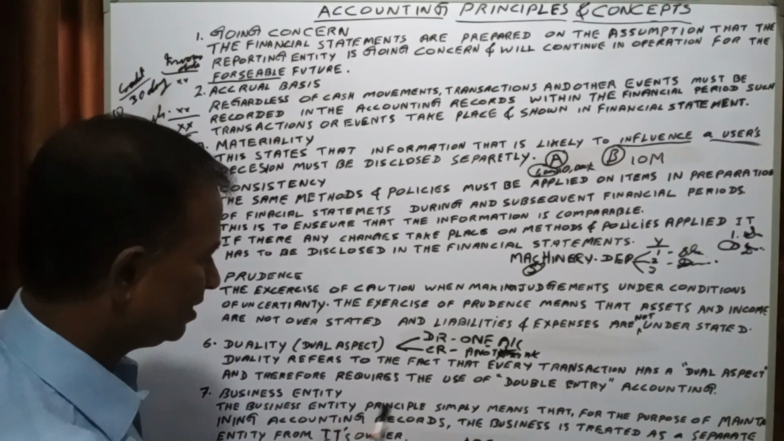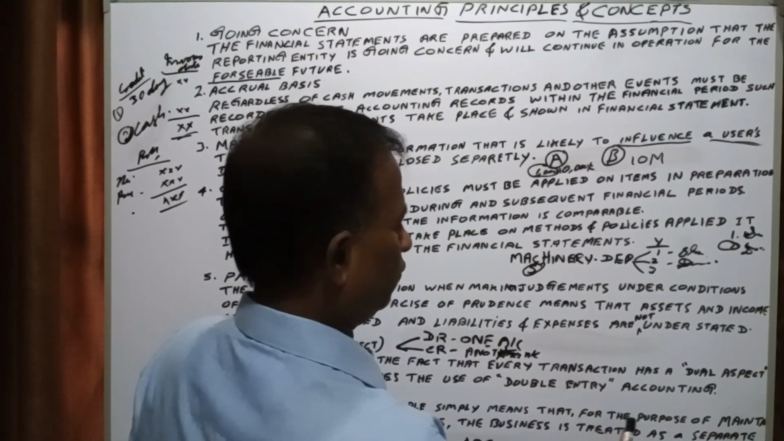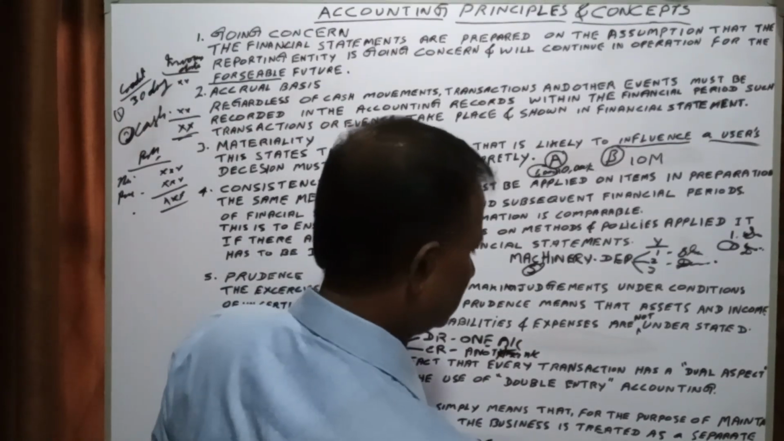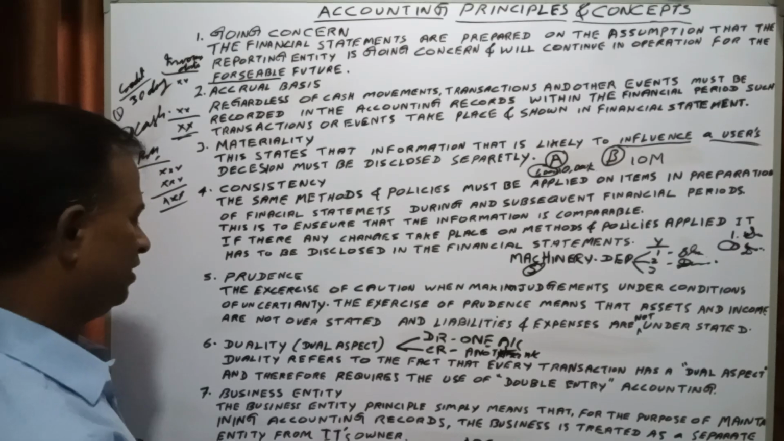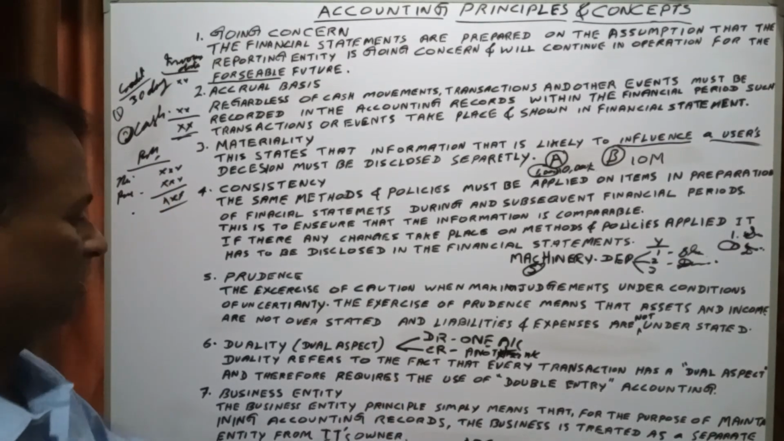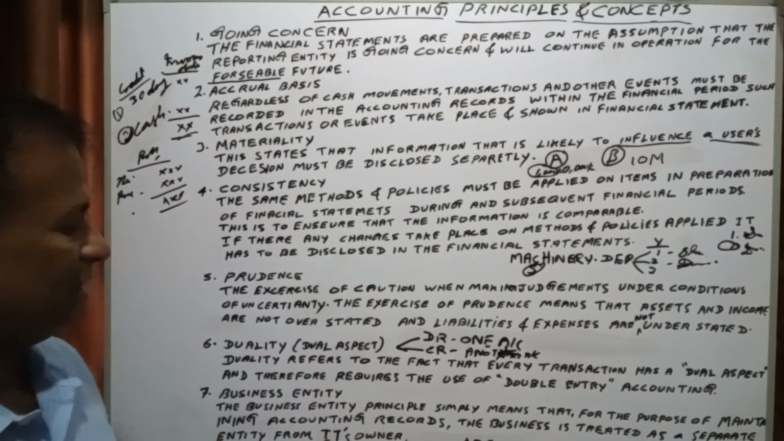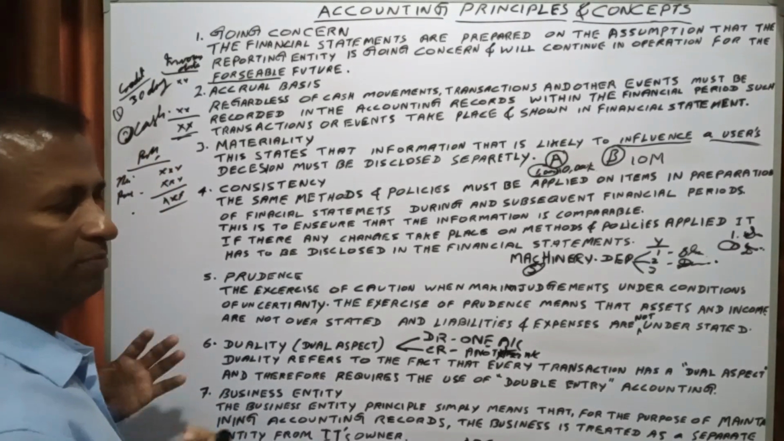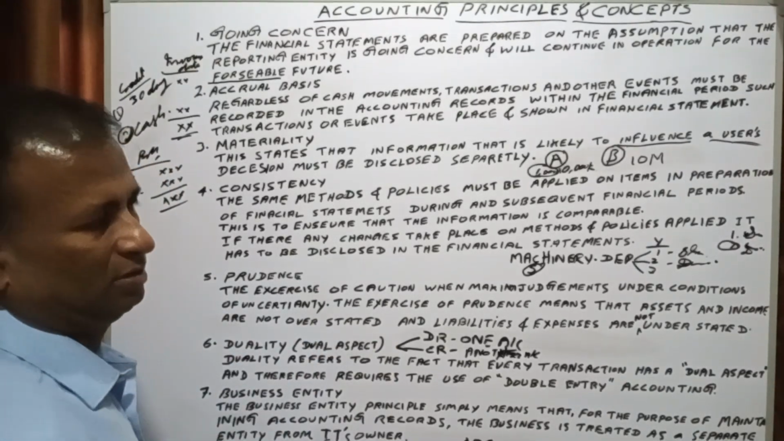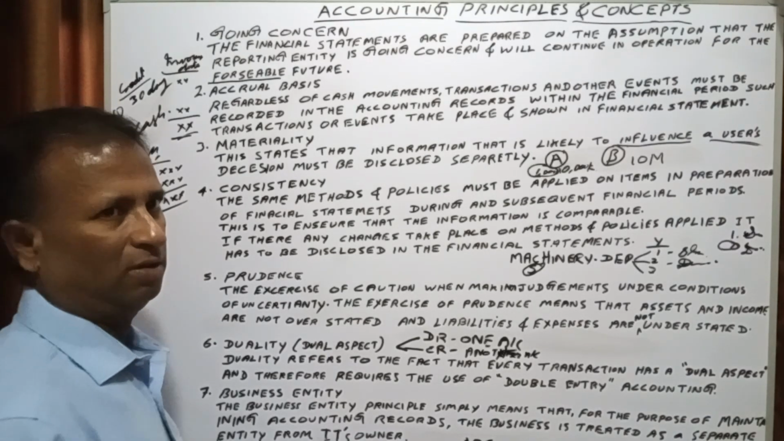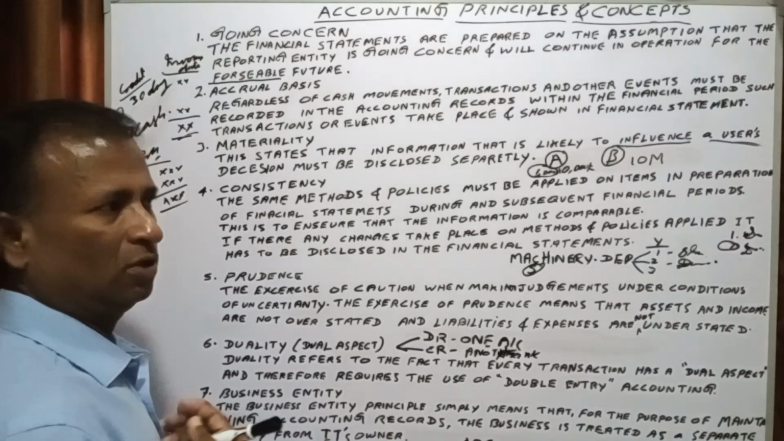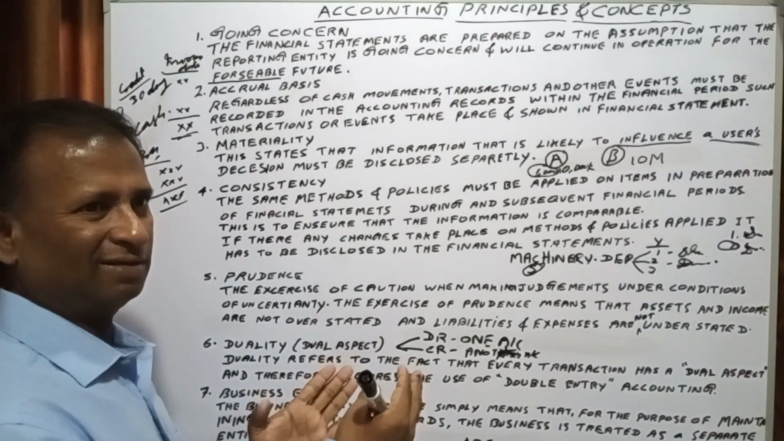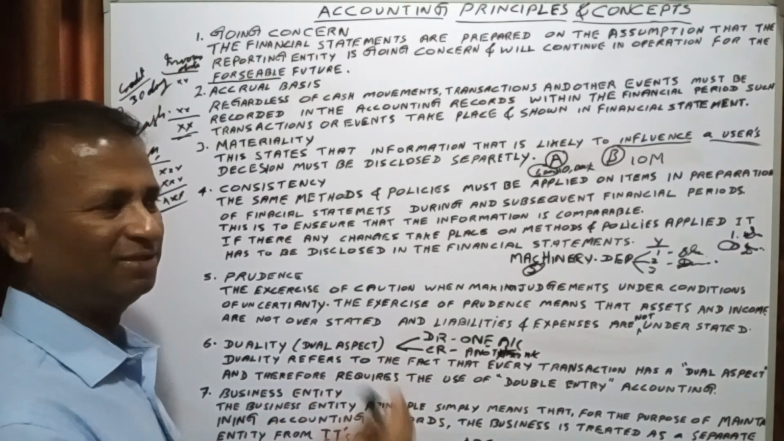The business entity principle simply means that for the purpose of maintaining accounting records, the business is treated as a separate entity from its owner. This is the clear cut explanation for you, because I am a separate person from my business. I cannot show my personal expenses under my company's accounts.